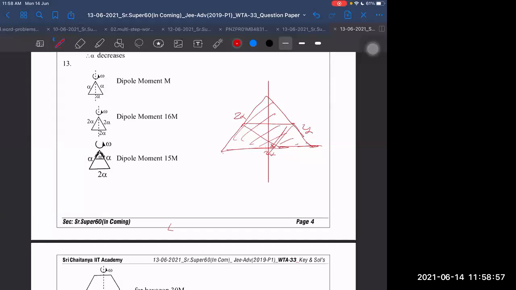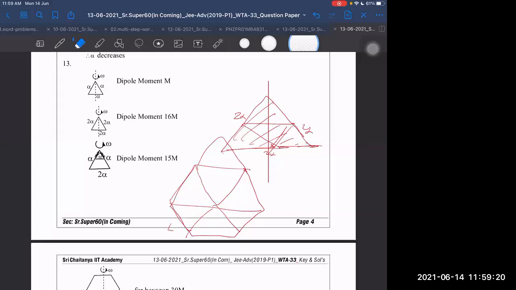Sir, can we draw one hexagon again? Okay, this is the hexagon. Then draw one triangle on the upper side, sir, without shifting, outside of the hexagon. Yes, sir.